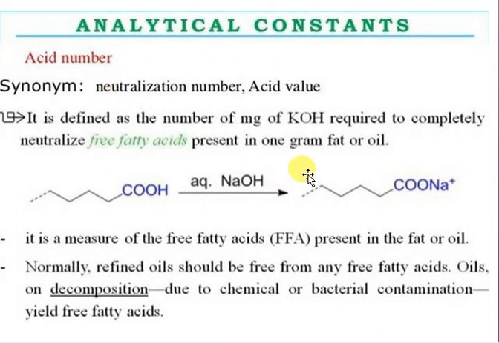So among the analytical parameters, one is your acid number. What do you mean by acid number? If you take 1 gram of fat or oil, how many mg of KOH are needed to completely neutralize the free fatty acids? That is known as your acid number, right? So please remember that. It is a measure of free fatty acids present in the fat or oil.